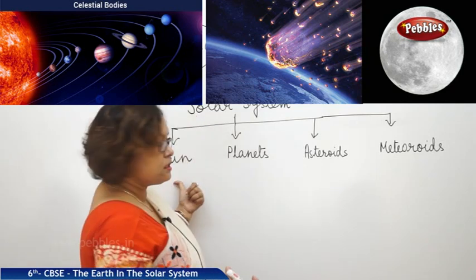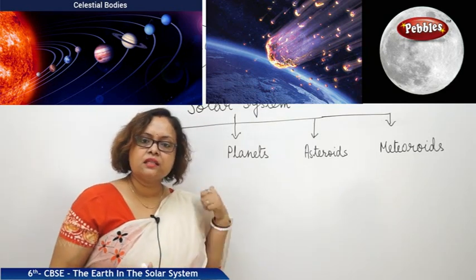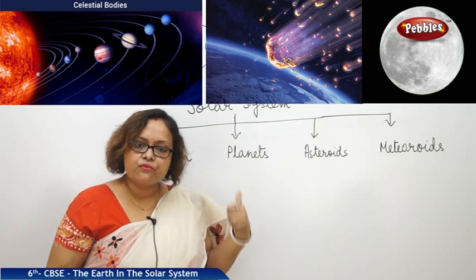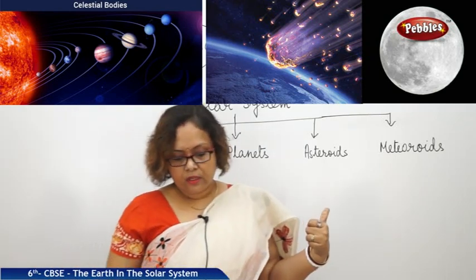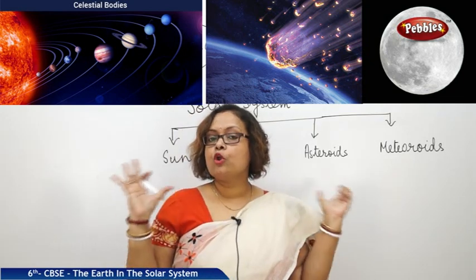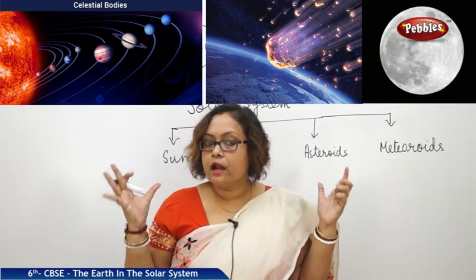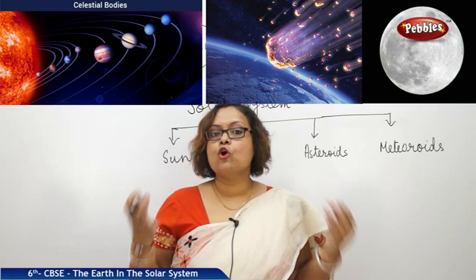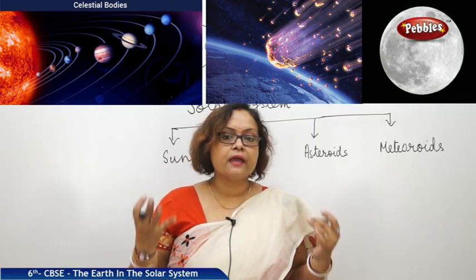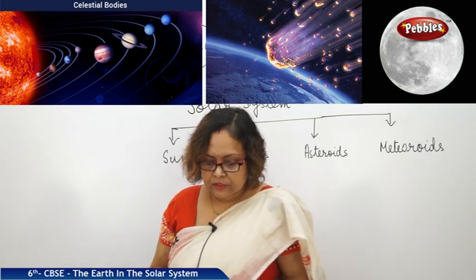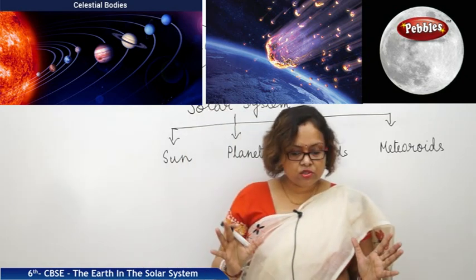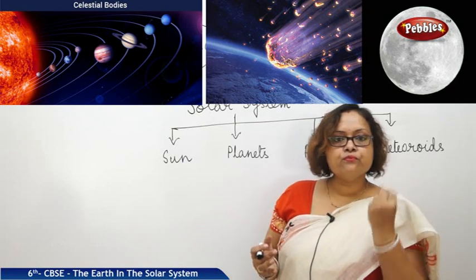It is the only star in the solar system that provides heat and light to the entire solar system. It is a huge ball of gas that continuously produces lots of heat as well as light. It's a burning ball, we can say. It is extremely hot and it provides a pulling force.